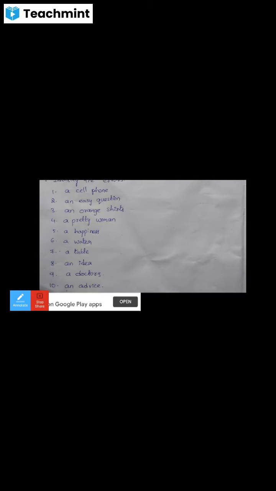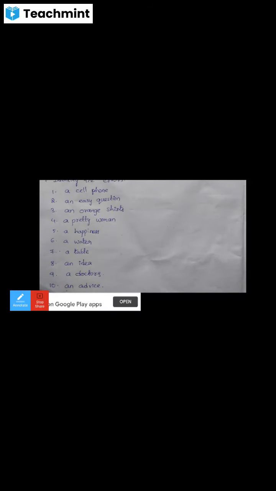It is a countable noun, and easy begins with a vowel sound, so we can use an. The second one is also correct.